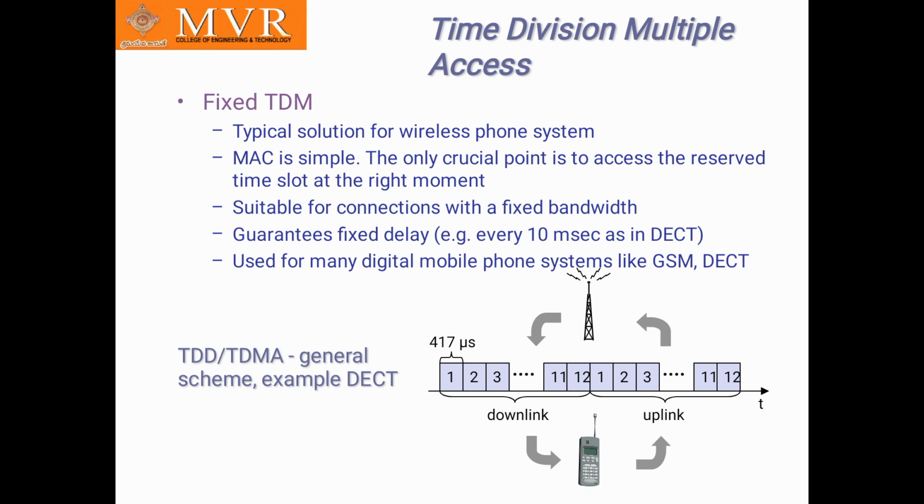So here the time division occurs in a fixed length. Satellite to earth is downlink, earth to satellite is uplink. Here the fixed bandwidth is a connection, and it is used in digital mobile phones for GSM. So it is a wireless phone system, a typical solution for wireless mobile systems.